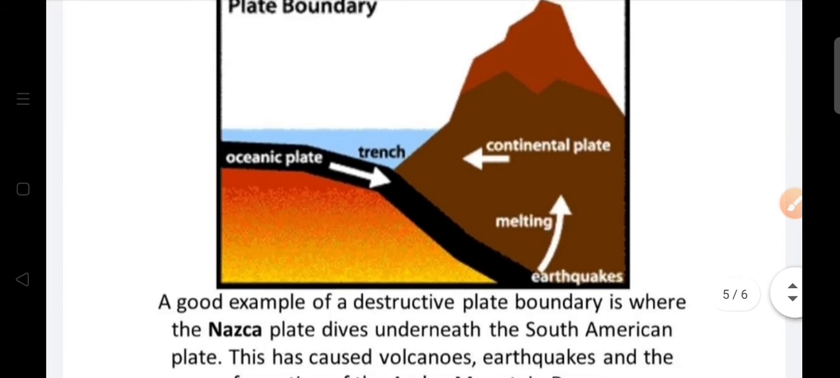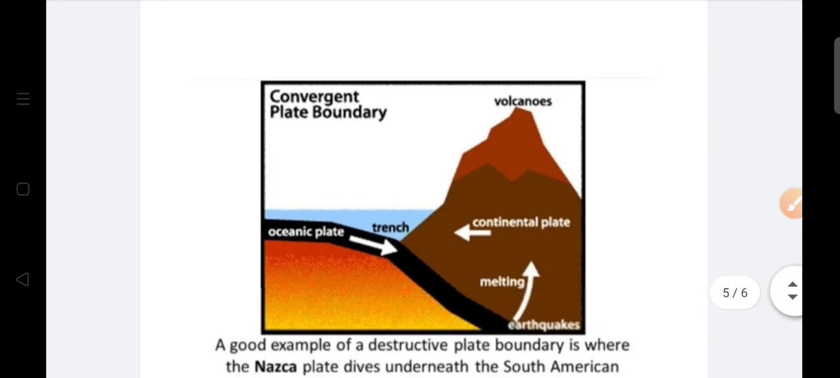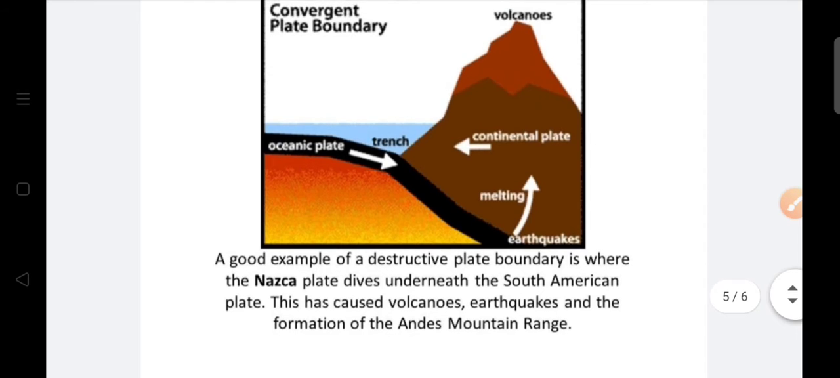A good example of a destructive plate boundary is where the Nazca plate dips underneath the South American plate. This has caused volcanoes, earthquakes and the formation of the Andes mountains.